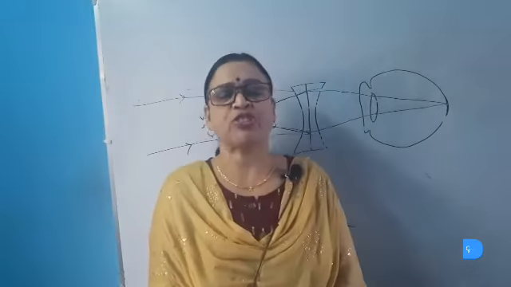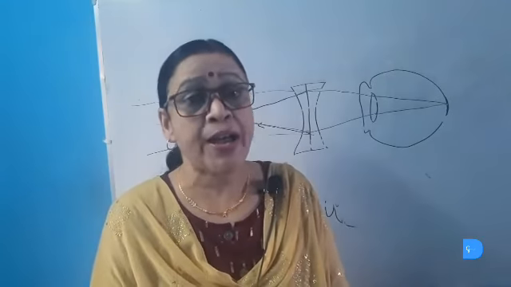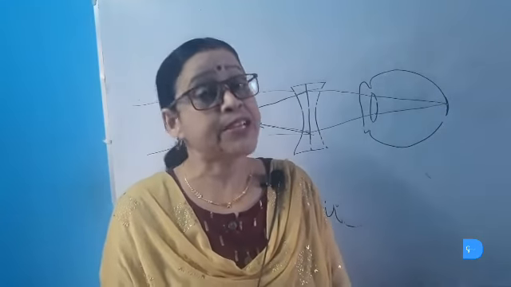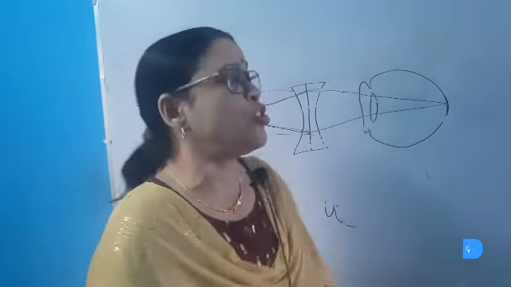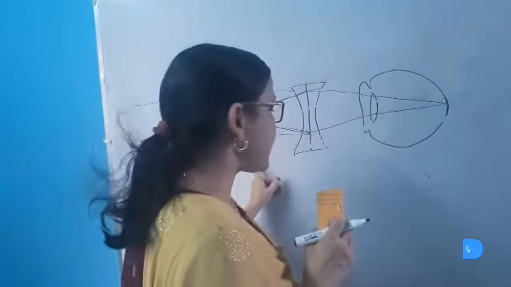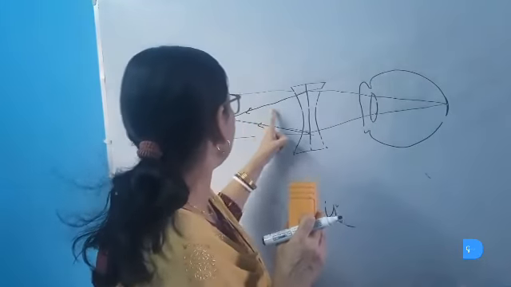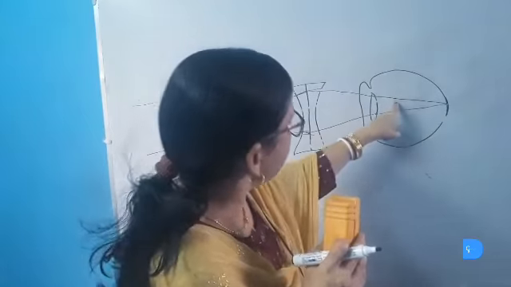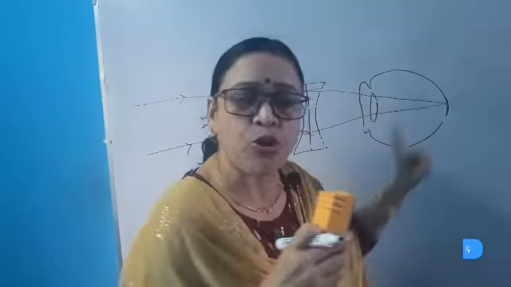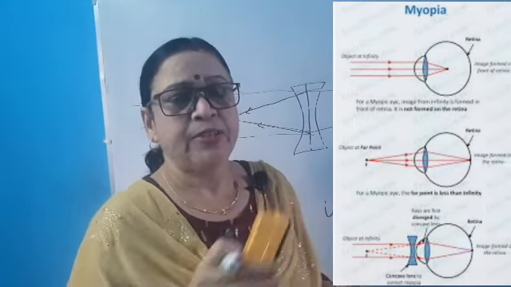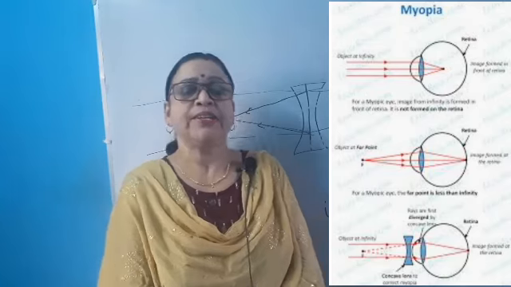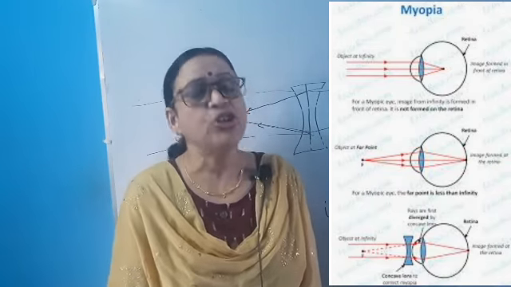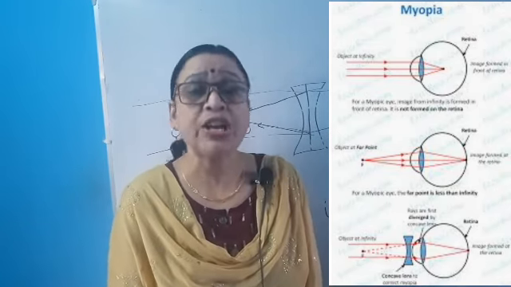So the main purpose of the concave lens in the myopic eye is to make the distant object's light appear to fall on the far point of the myopic eye, and then the rays of light coming from the far point are easily focused by the eye lens, and an image is produced on the retina. Thus we can see that myopia is a defect which can be corrected by using a concave lens.